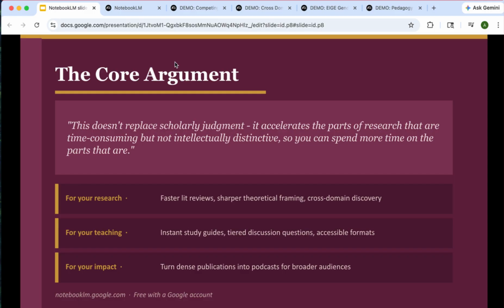So for your research, that might be faster lit reviews, sharper theoretical framing, cross-domain discovery. For teaching, it might be generating study guides, creating discussion questions, or just producing things in more accessible formats. And it might be for podcast generation, for turning dense publications into something that's more accessible for a broader audience.